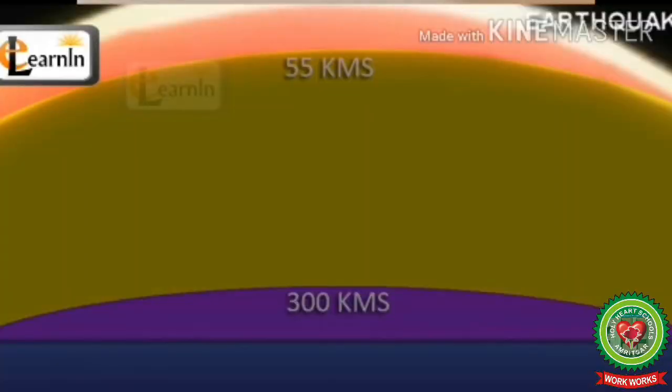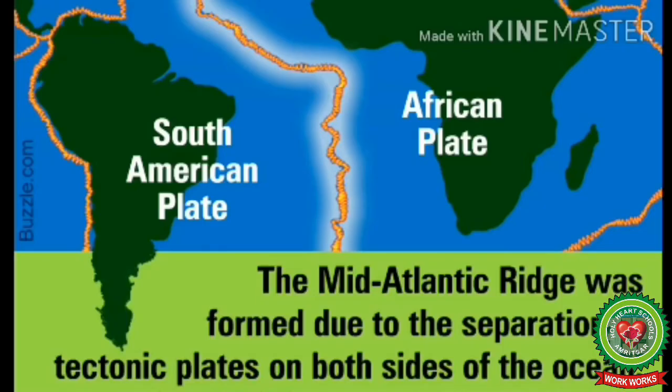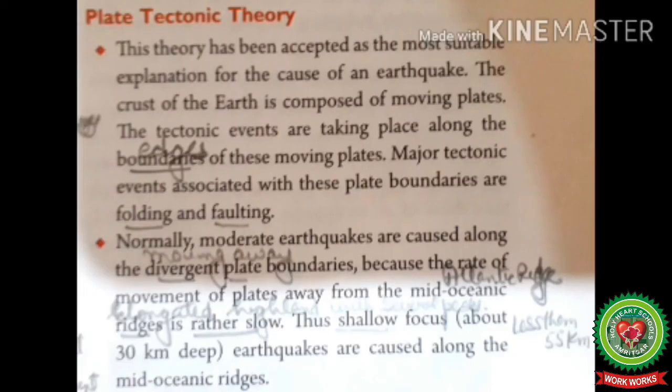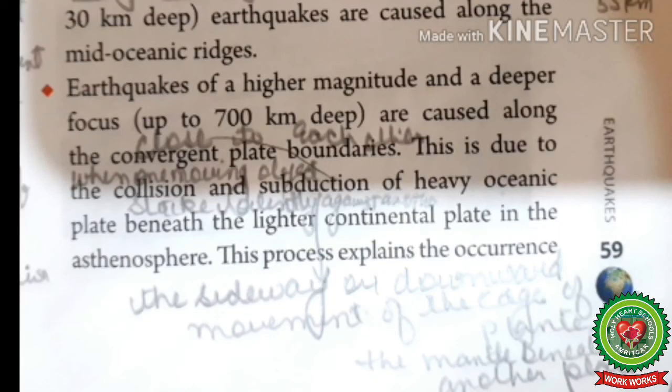Thus, shallow focus earthquakes, as we have already discussed in the earlier video, that shallow focus is the focus point below 55 kilometers, are caused along the mid-oceanic ridges. These sort of earthquakes are not so dangerous as deep focus earthquakes which are below 300 kilometers. Earthquakes of higher magnitude and deeper focus, higher magnitude means the amount of energy released, and deeper focus means less than 300 and up to 700 kilometers, occur along the convergent plate boundaries, means the plates that move close to each other.